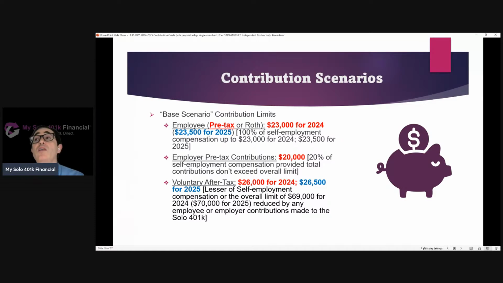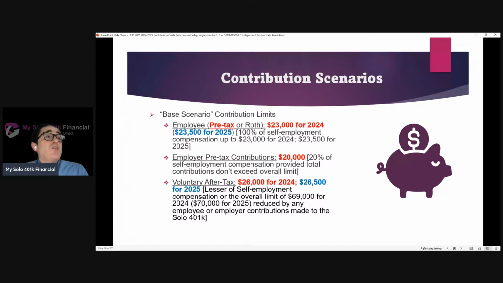And now the overall limit is $70,000. So they can go up to $70,000 as a voluntary after-tax contribution. So that's another $26,500, which they then move over to the Roth. So at the end of the day, they have $43,500 in their pre-tax account, $26,500 in their Roth account.